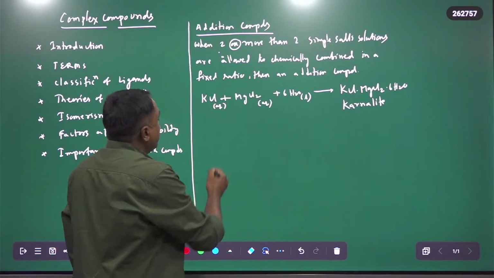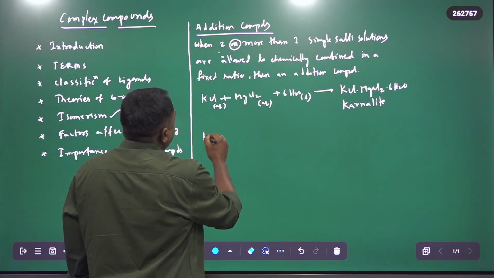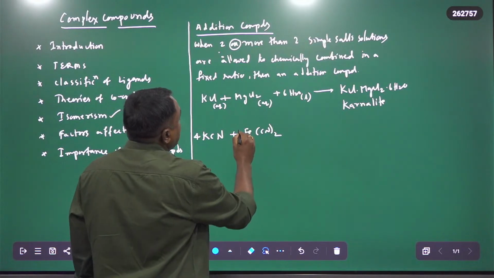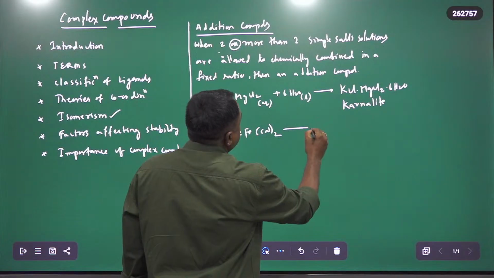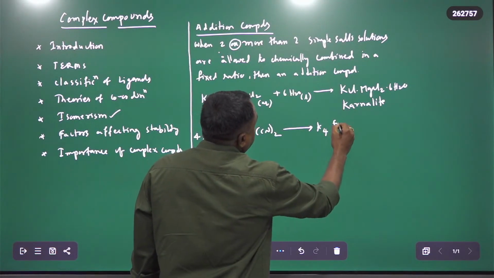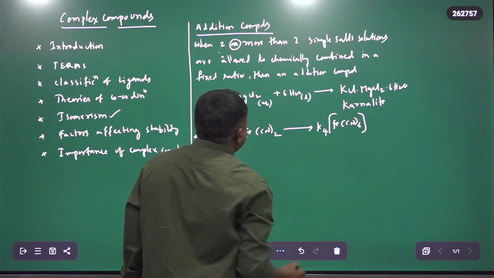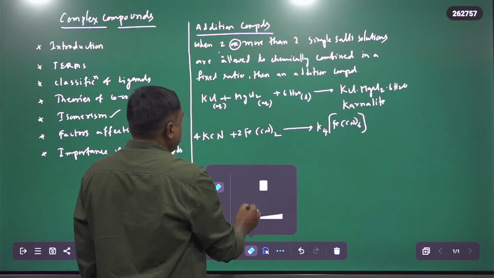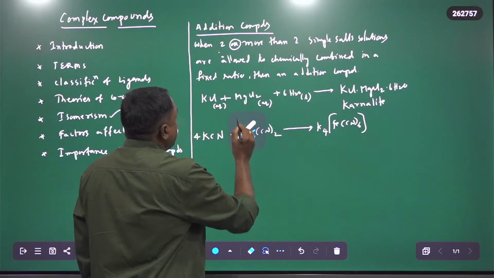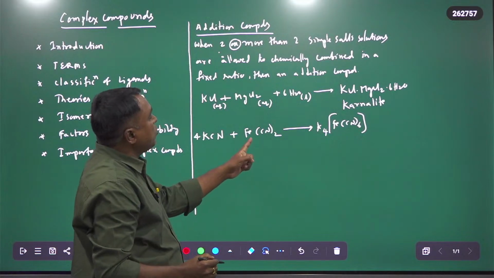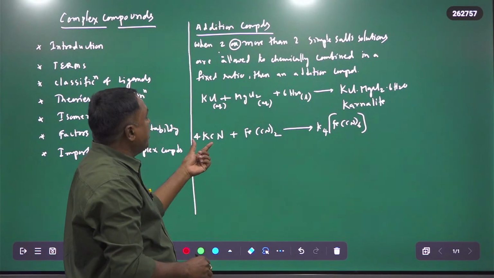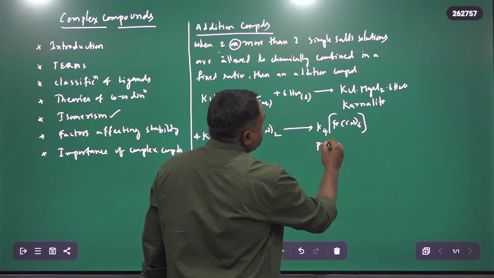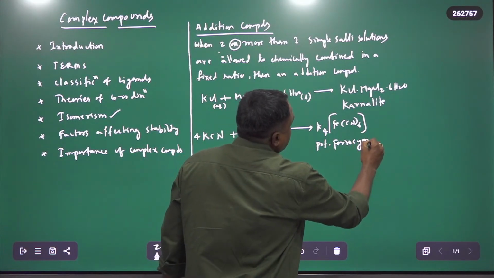Again, we have one more. For example, you take potassium cyanide plus ferrous cyanide: 4 moles of KCN and 1 mole of ferrous cyanide, Fe(CN)2. In a fixed ratio, you will get K4[Fe(CN)6]. By taking potassium cyanide and ferrous cyanide in a fixed ratio, you will get potassium ferrocyanide. So both are addition compounds.